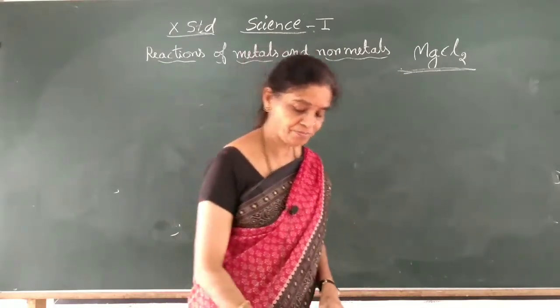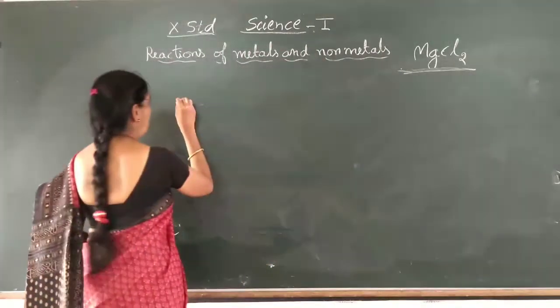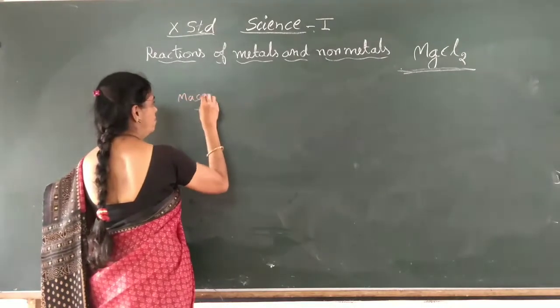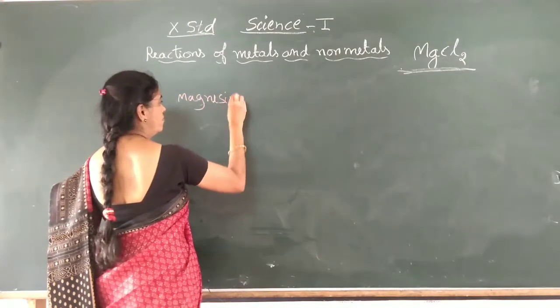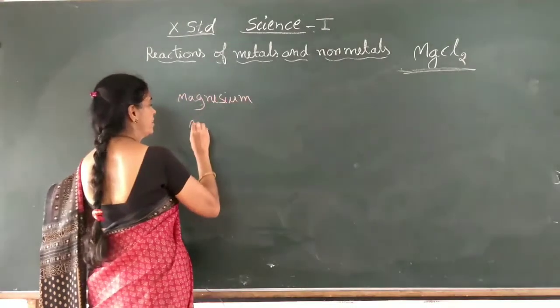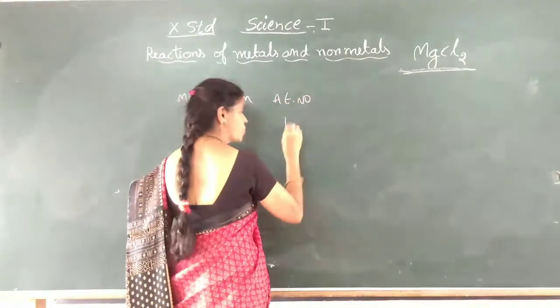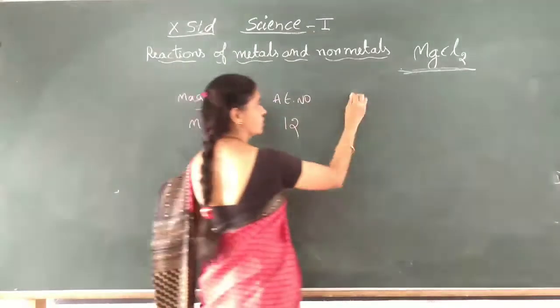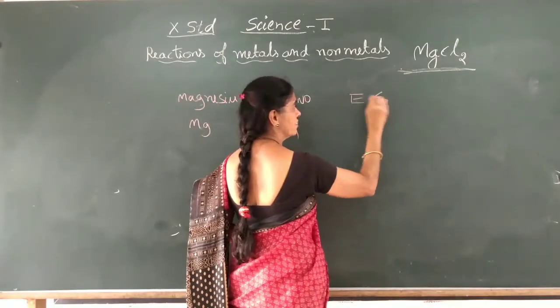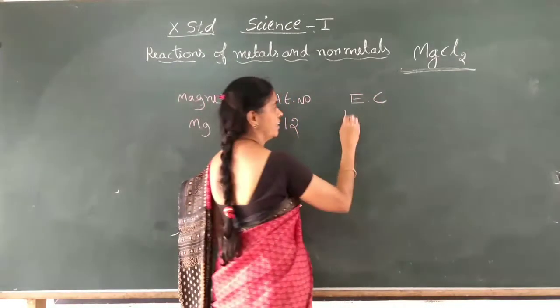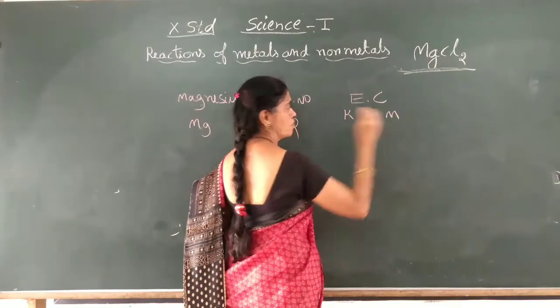Magnesium, Mg, atomic number is 12. So what is the electronic configuration? K shell, L shell, M shell, right?